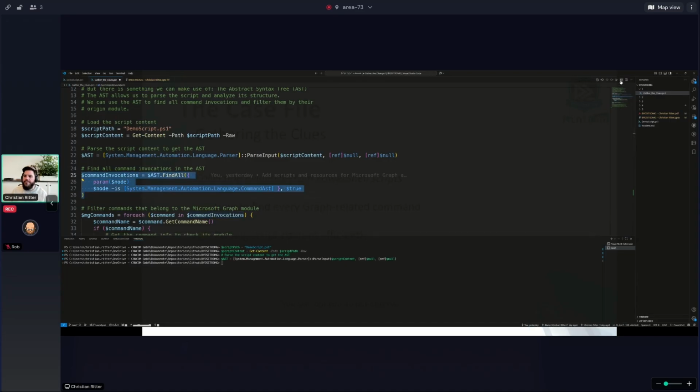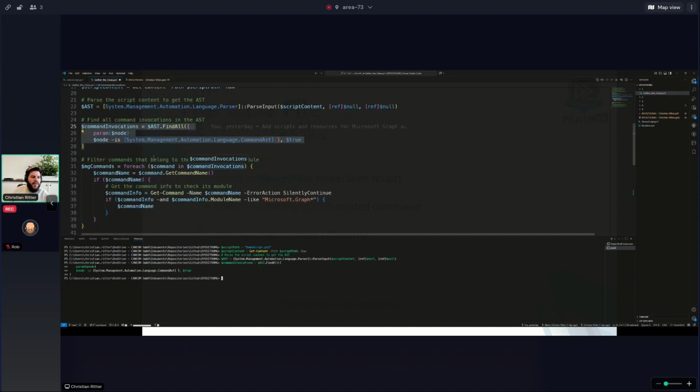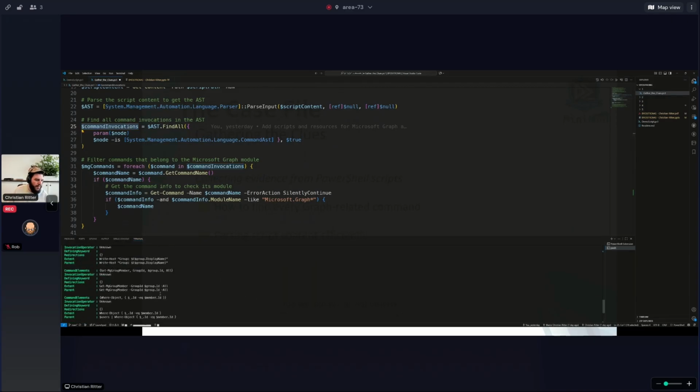And let us do this right now. And then I can iterate through all of those commands, because right now, in this variable, let us inspect this real quick. There is a lot of information about each node, and there are also commands like Select-Object, because it is a command, or even Get-EventLog. But we are interested in the Graph commands, right?